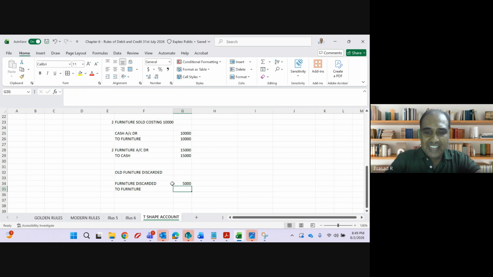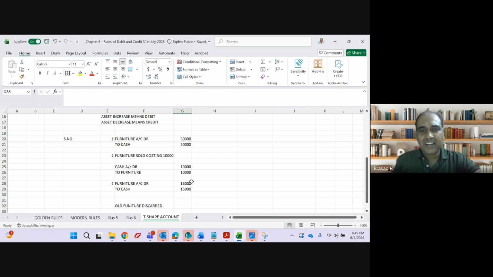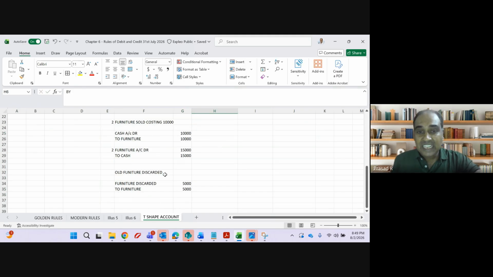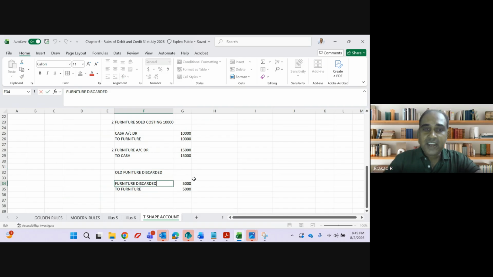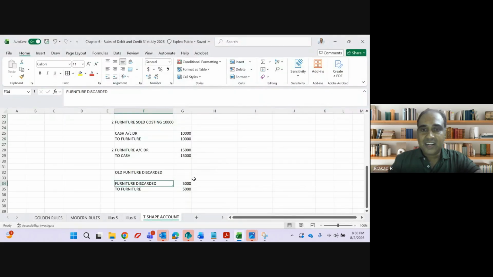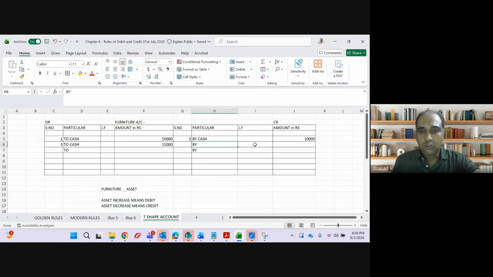If I sell this furniture as scrap, then I can use the same accounting entry, cash account debit to furniture account. But here they are not saying old furniture discarded for cash 5,000. They are just saying it is discarded. Discarded means it has become a loss to me. So, by furniture.